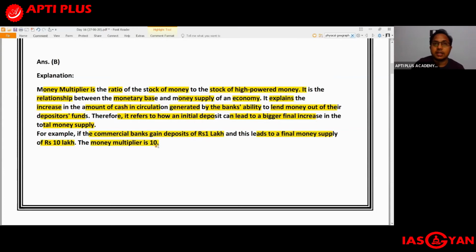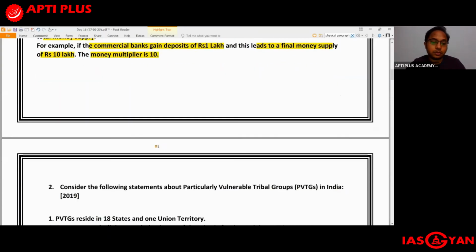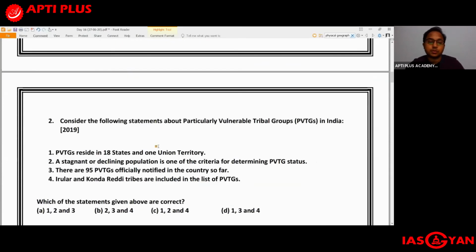So let's say 1 lakh is deposited, and from that the bank is able to generate around 10 lakhs by giving out loans to various agencies. Then the money multiplier will be 10 in that economy. So this is with regards to the first question.